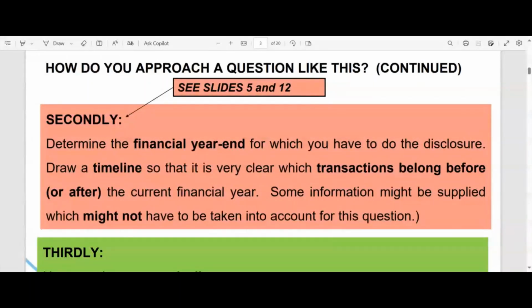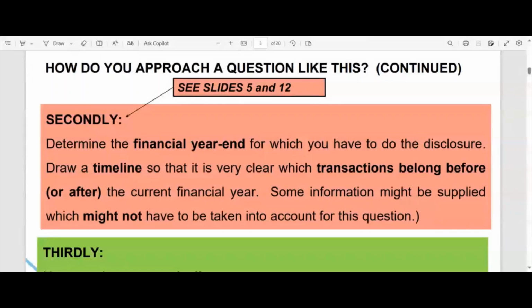That's where accruals come in. You know that from Financial Accounting 1, where you might only receive your telephone bill, for instance, after the year end, but it relates to the last month of the year that you are drawing up the financial statements for, which then means that you have to include it. You have to accrue that expense. You know the old story. You must debit the expense, and then you must credit an expense payable or an accrued expense. Anyway, I don't want to reteach Financial Accounting 1. I'm just emphasizing why your financial year end is so important.